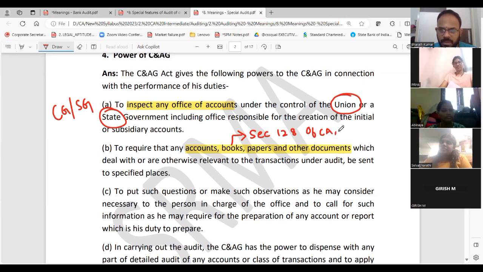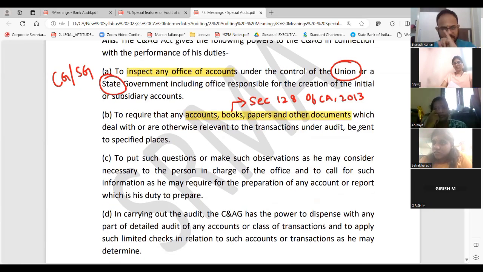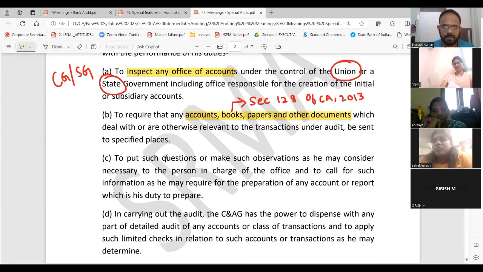You know what section 128 of the Companies Act is? Books of accounts. Books and papers will be there. Books and papers include books of accounts. So remember that and connect. Apart from that, documents, vouchers, ledgers, everything will come to you. Okay, so they inspected, they required all the documents, papers and all. With that, what will they do? They will ask questions and make observations. Then only they can prepare the accounts and report.